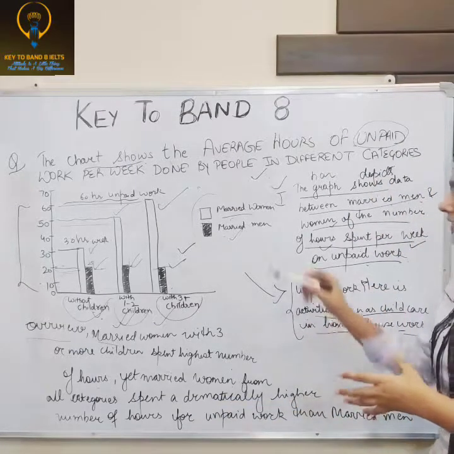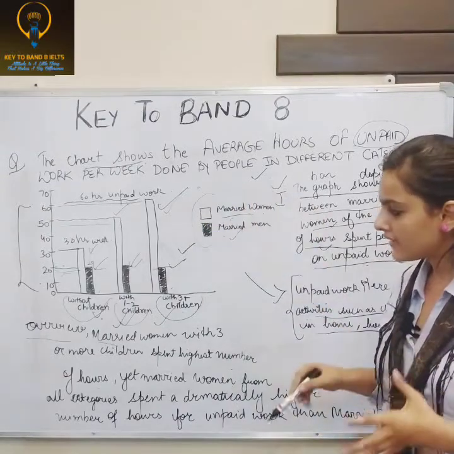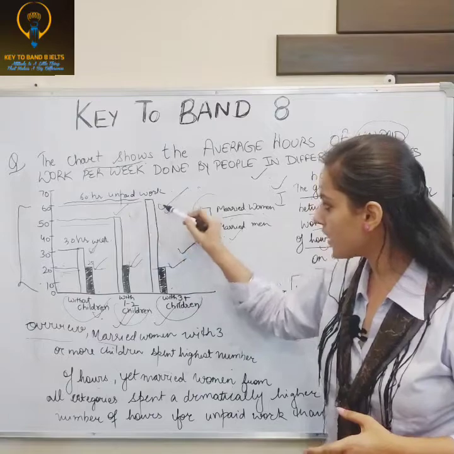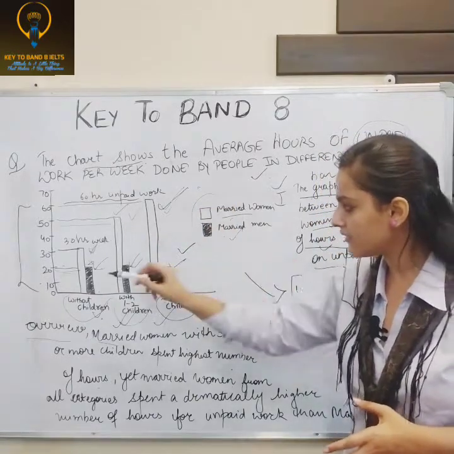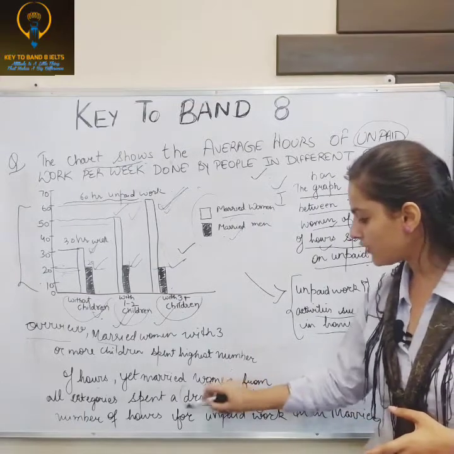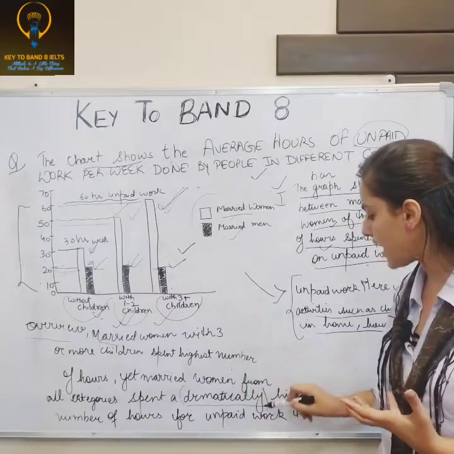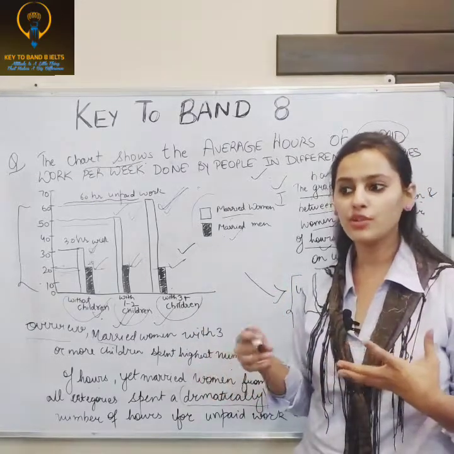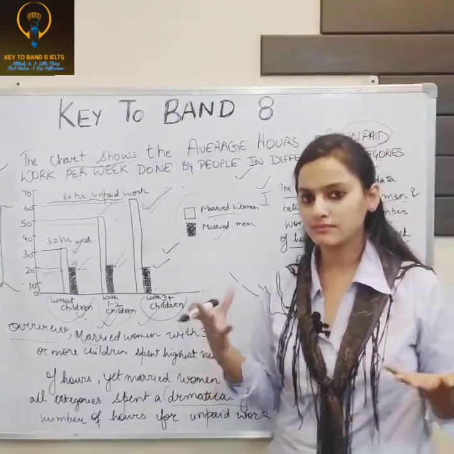First they are saying this is highest, but then they are saying if we see overall, women are spending more hours in each category than men, and that is dramatically higher. So this is kind of a synonym, a vocab word, so you have to use such vocab. So you can improve your task 1.